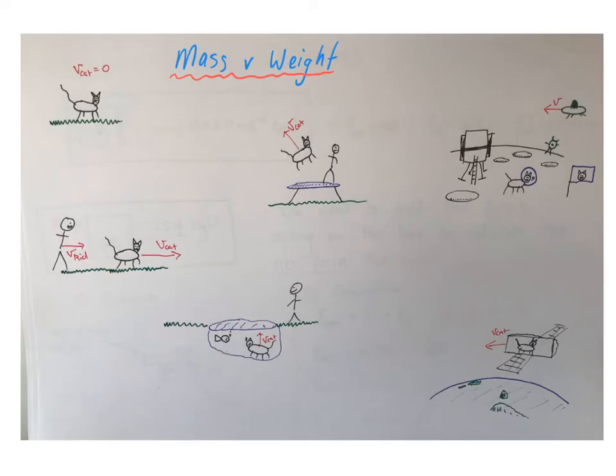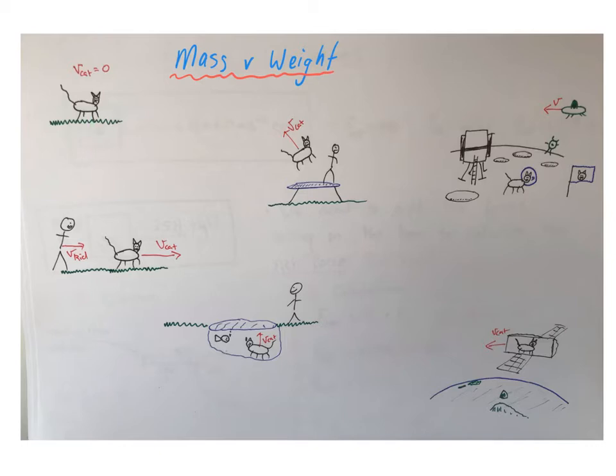Now we need to have a chat about two physics terms, mass and weight. There's a real problem we face here because the term weight is used by non-physicists, which is a real problem because they use it incorrectly. Okay, so let's explore this idea of mass and weight, looking at my cat Nomi.